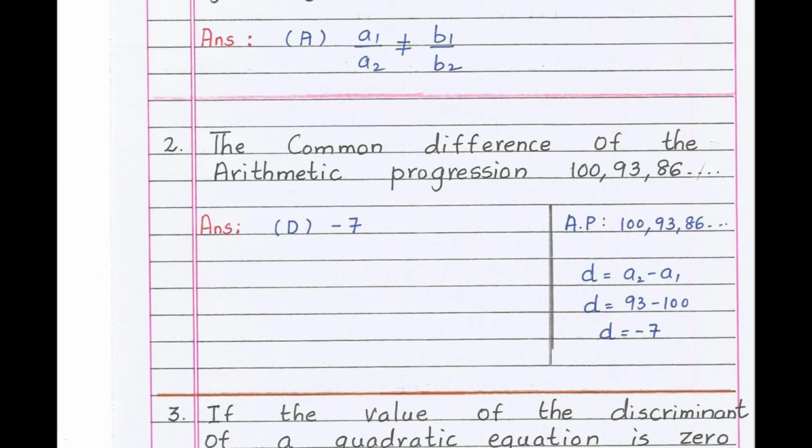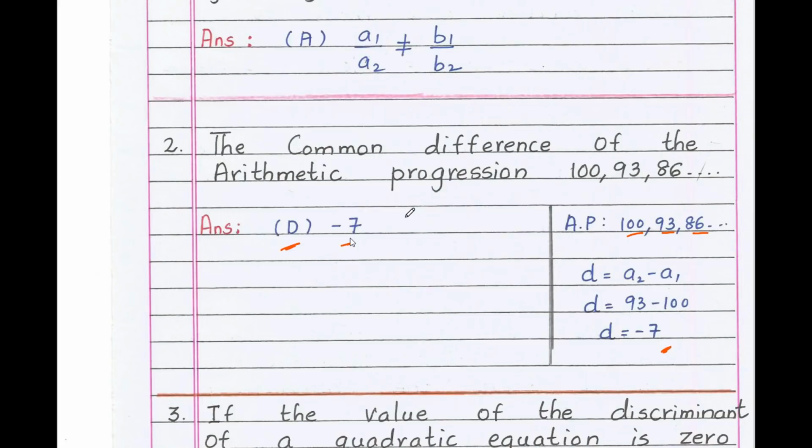Next question, the common difference of the arithmetic progression 100, 93, 86 and so on. You can see the working here. The given AP is 100, 93 and 86 and so on. Therefore, d equals a2 minus a1. What is a2? a2 is 93 minus a1 which is 100. 93 minus 100 is minus 7. Therefore, the correct option is option D, minus 7. Write the option with answer. This is the format you will be writing in the exam.